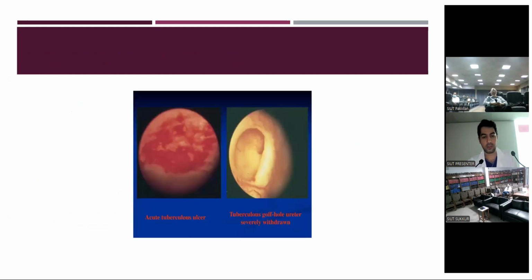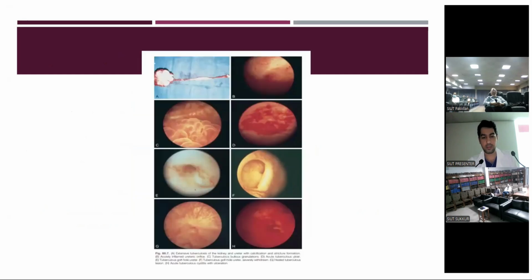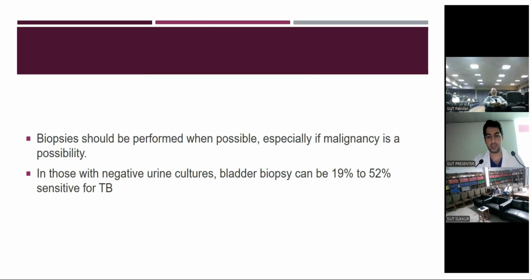This is a cystoscopic finding showing a tuberculous golf hole ureter, severely contracted, withdrawn, and patulous. This image shows a tuberculous ulcer, a hyperemic area in the bladder. These are multiple images taken during the cystoscopy, and the first one is the surgical specimen of the kidney and the ureter, showing a calcified kidney and a strictured ureter. Picture E shows a typical golf hole appearance that is consistent with TB. Biopsies should be performed when possible, especially if malignancy is suspected.